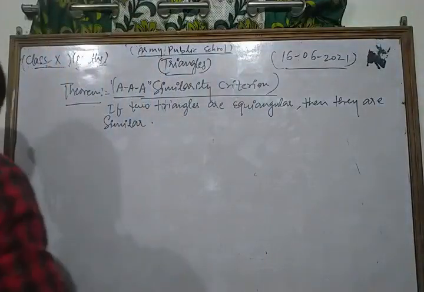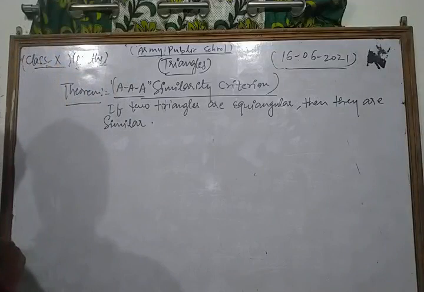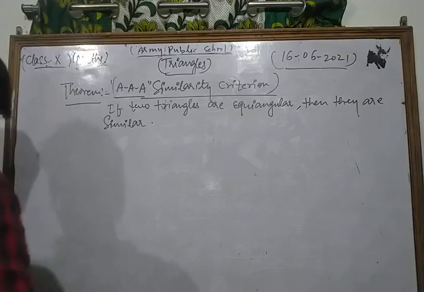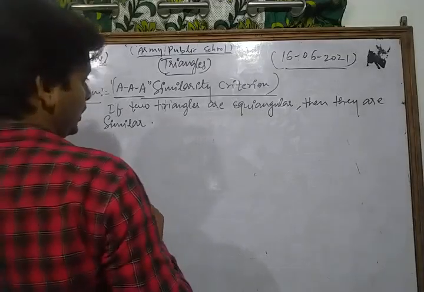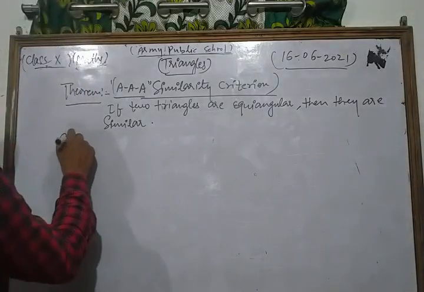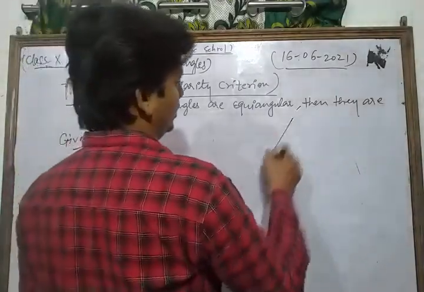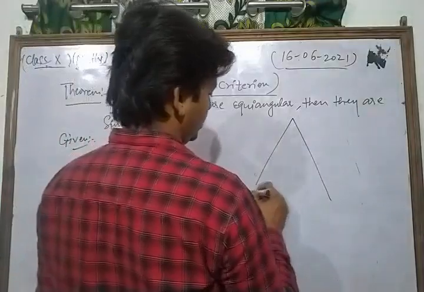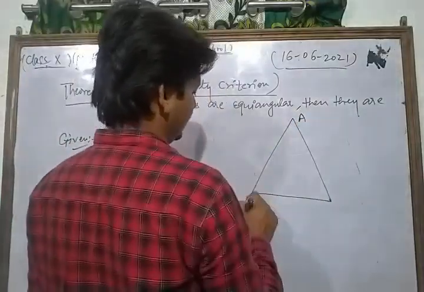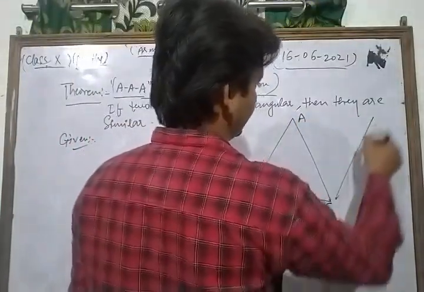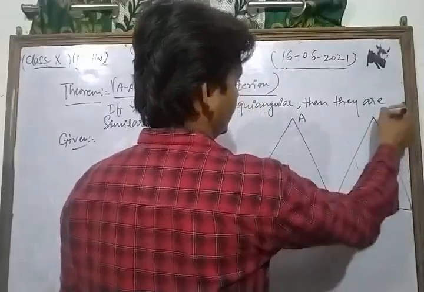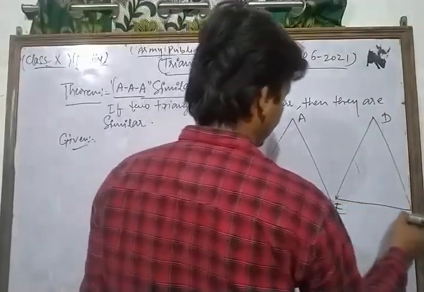First of all, we write the given. In the given, we draw two triangles which are equiangular. Suppose the first triangle is ABC and the second is DEF.